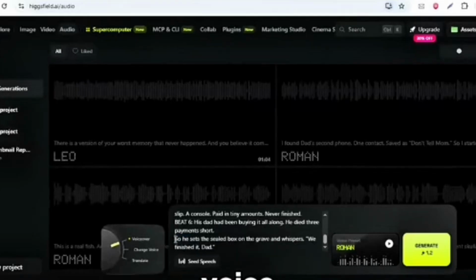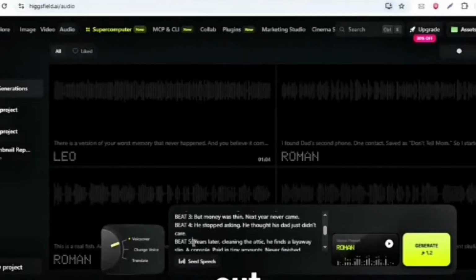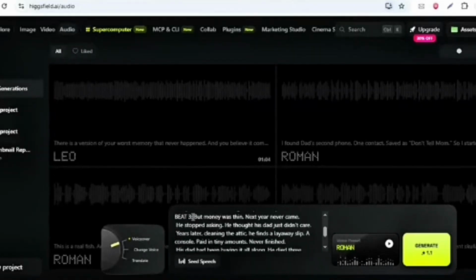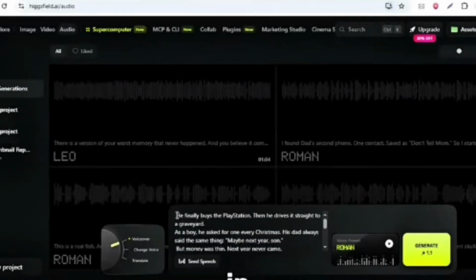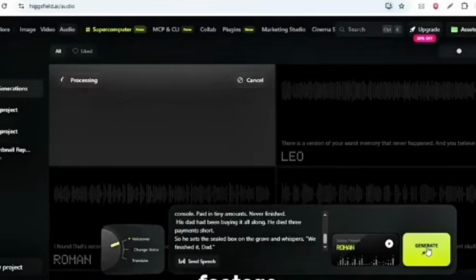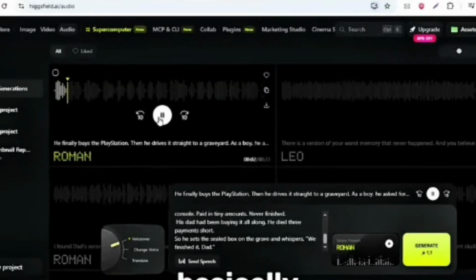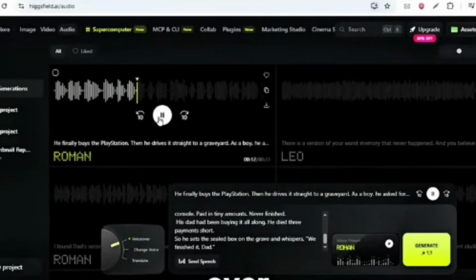Paste it into the voiceover box, then clean it up. Strip out anything that isn't meant to be spoken so it reads smooth and natural. Hit generate and your AI voiceover is ready. Download it in one click, and just like that, you've got footage and a voice. The story's basically alive now. Alright, voiceover ready, footage is ready.